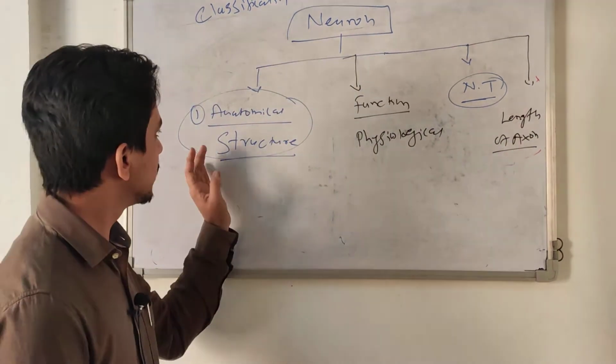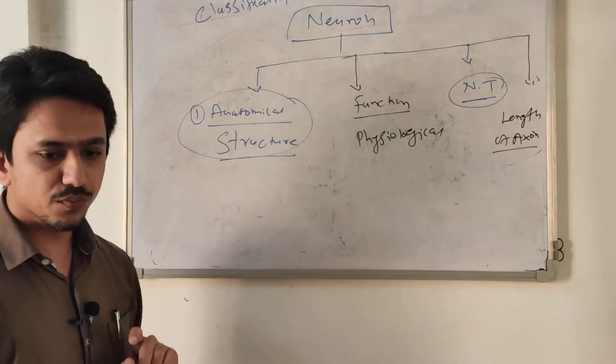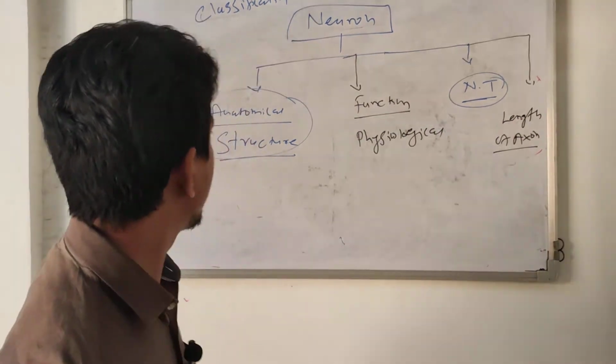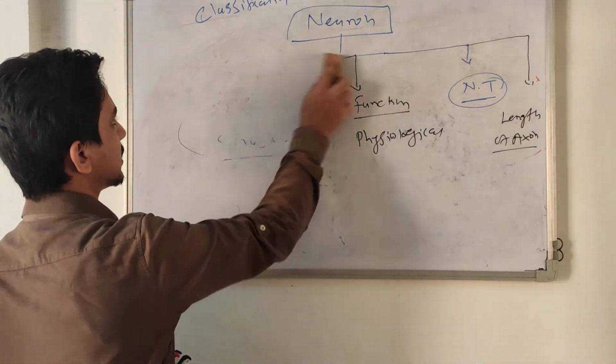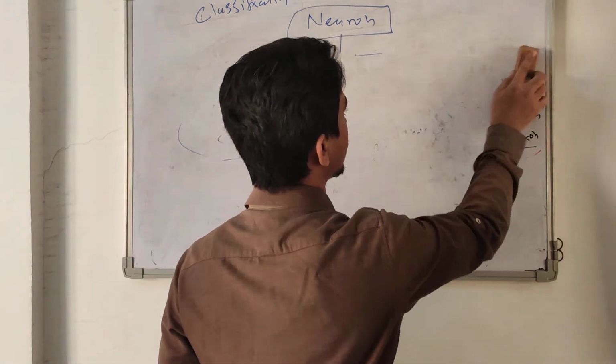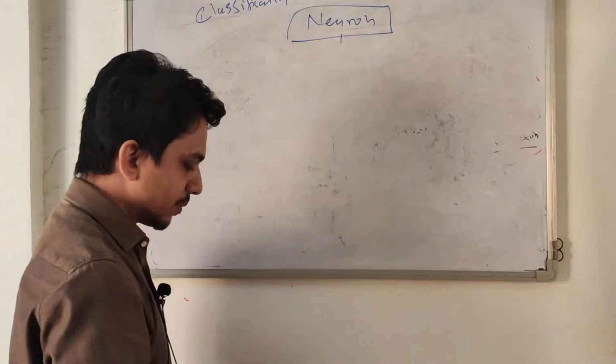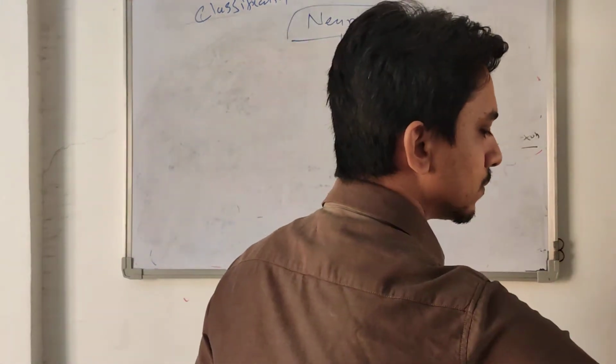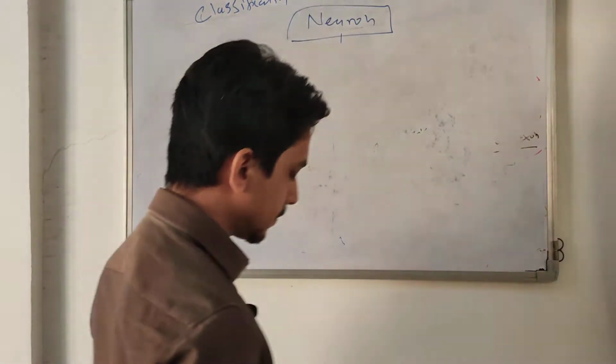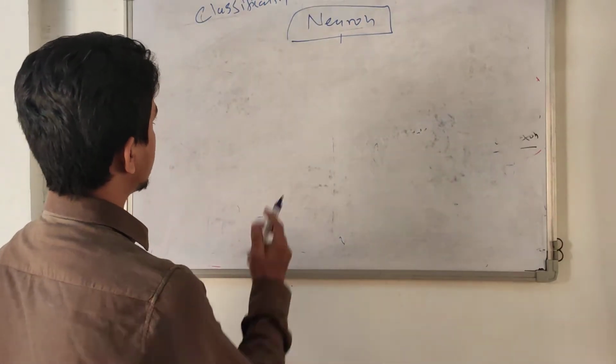So first, start with the anatomical classification of neurons. As per anatomical or structural classification, neurons divide into three groups. So now we study the structural classification.